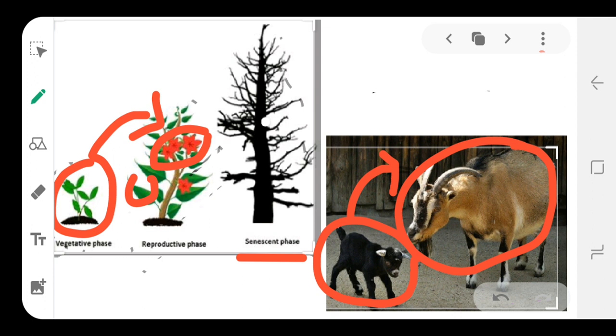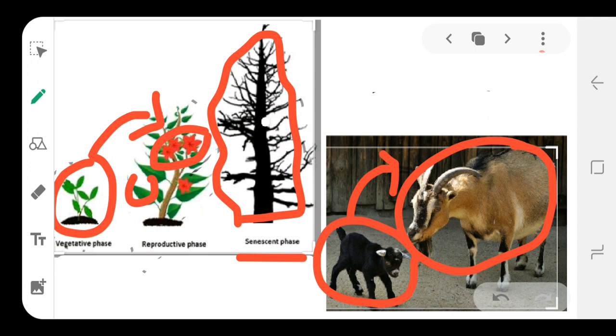And in this phase, whether it is plants or animals, they slow down their metabolism processes, and the breakdown of nutrients is also taking place in the animals and the plants. If you take the plants, it is clearly observed that the tree has dried, and you can see here that the leaves are becoming yellow and also falling off. So this type of aging is taking place, and then senescence is also taking place.